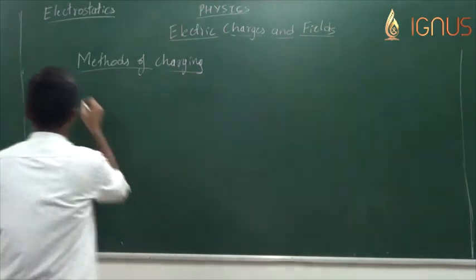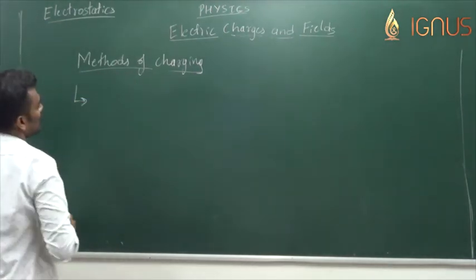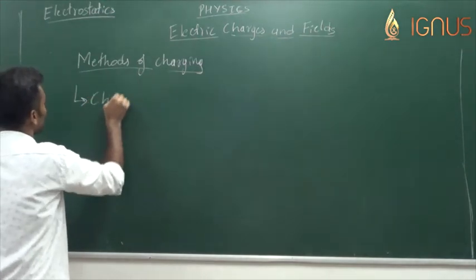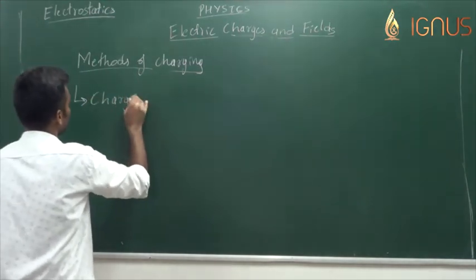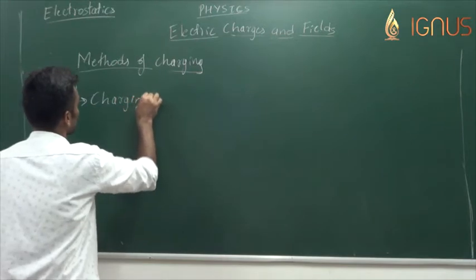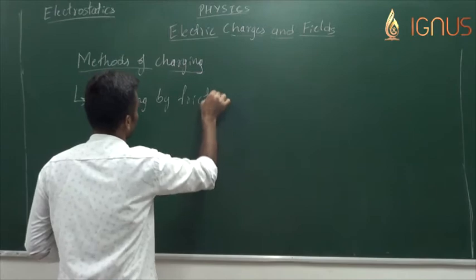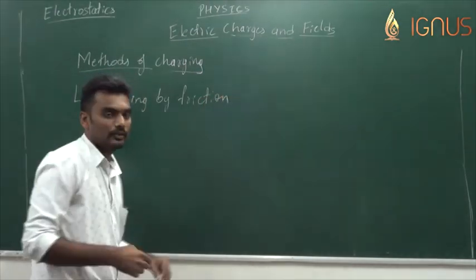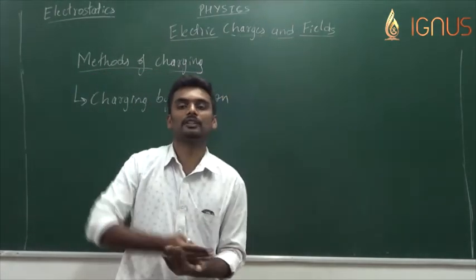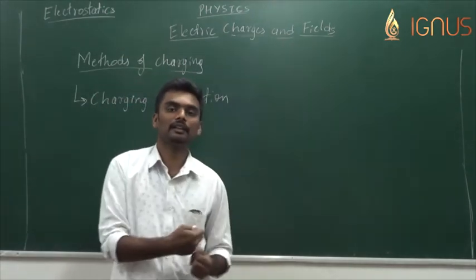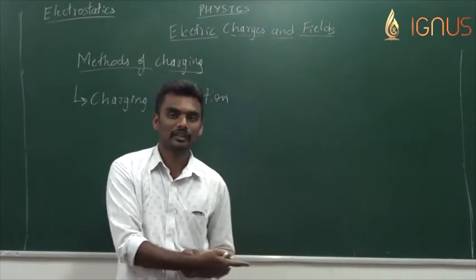Basically, we have three methods of charging. The first method of charging that we have is what we have discussed so far, which is charging by friction. It's the friction which converts mechanical energy into thermal energy, and hence the electrons gain that energy to jump from one body to the other body.